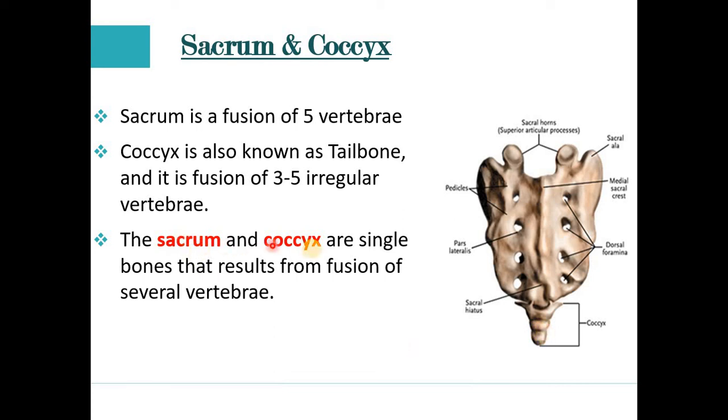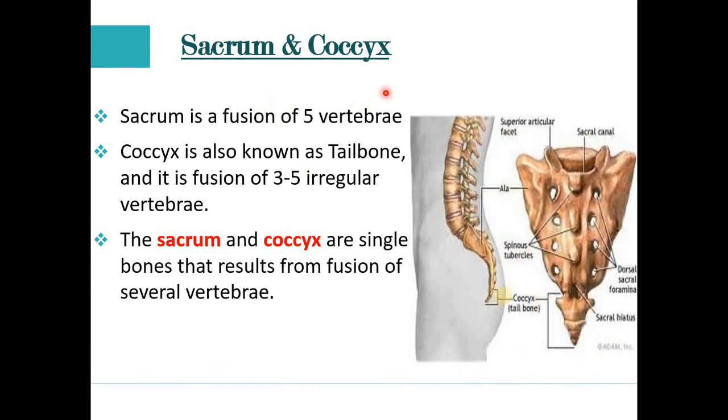Anyways, the sacrum and coccyx are single bones that result from the fusion of several vertebrae. So it's all about the sacrum and coccyx. Friends, this is also a zoomed picture of the sacrum and coccyx. This is the sacrum, and the last part is the coccyx.